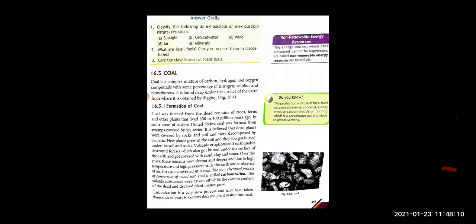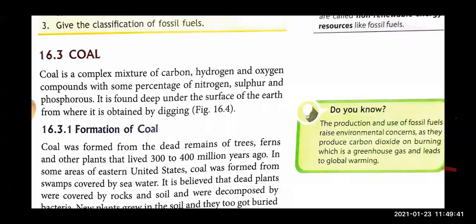Chalo. Come to the next topic, and that is coal. So children, coal is a complex substance. It consists of many things. The coal you see is not only one thing. That is not only carbon, right? It consists of carbon, hydrogen, oxygen, and many others also: nitrogen, sulfur, and phosphorus. Right?